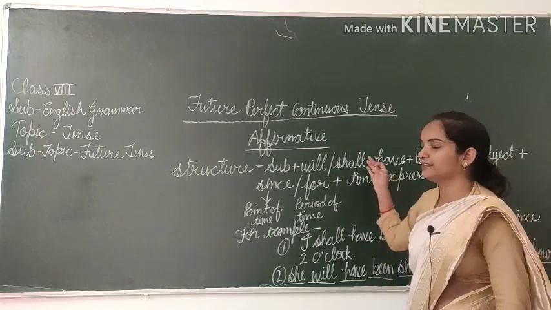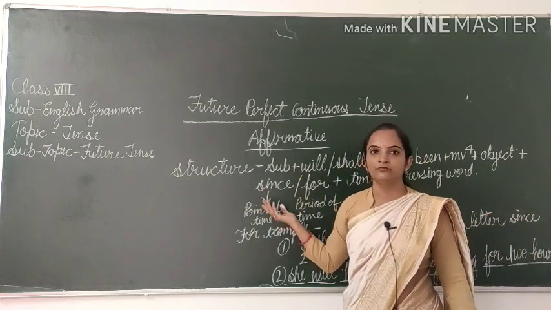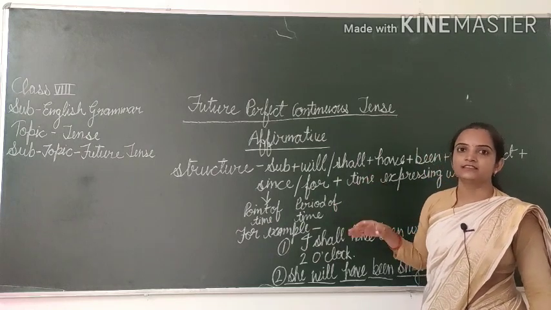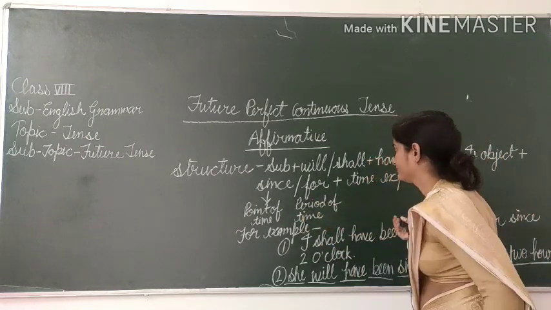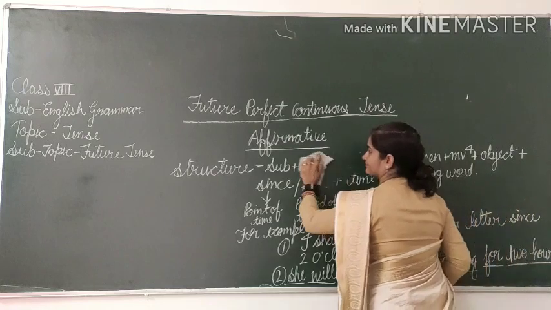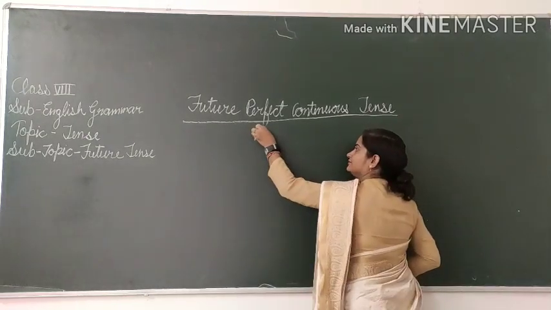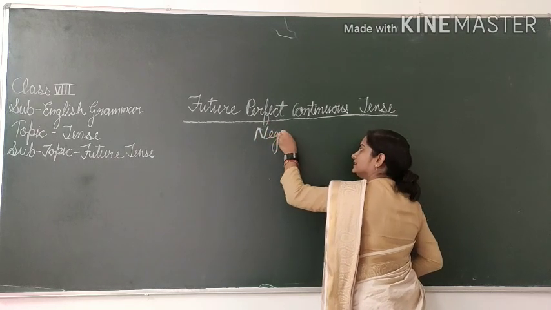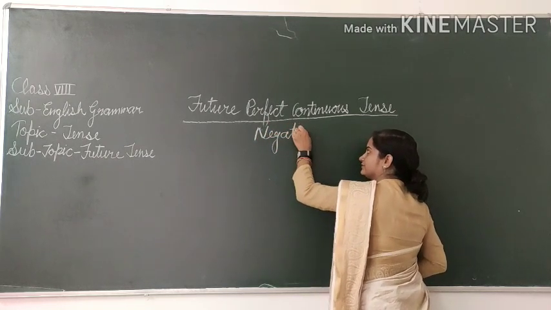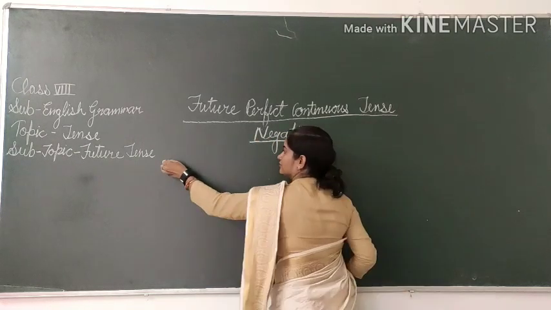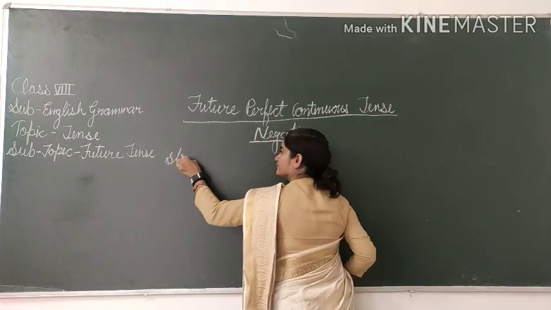Now we will learn the structure of future perfect continuous tense, negative. So let's start the structure of negative.